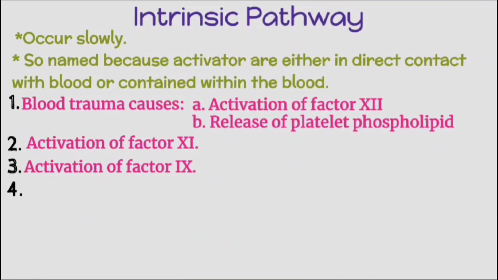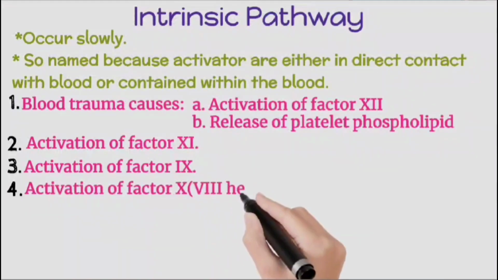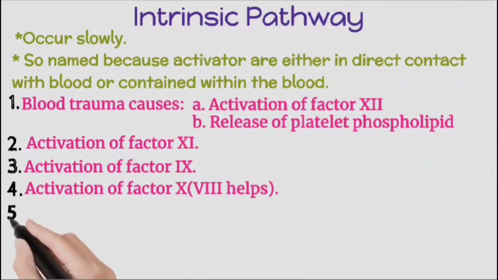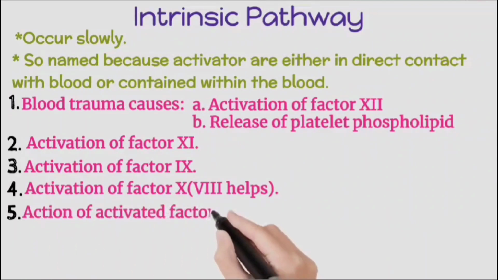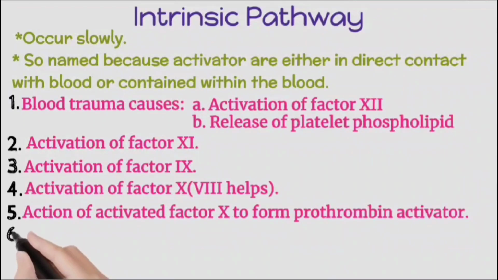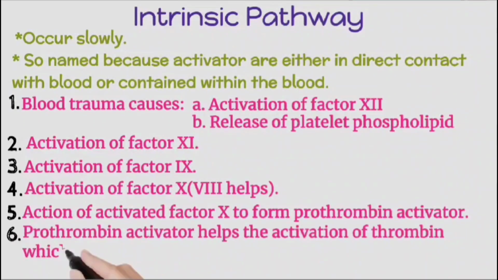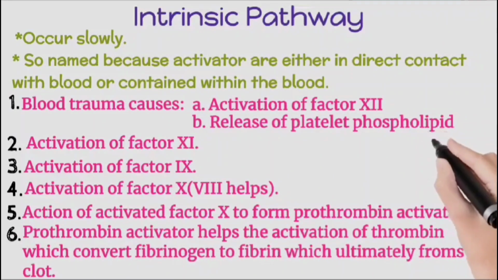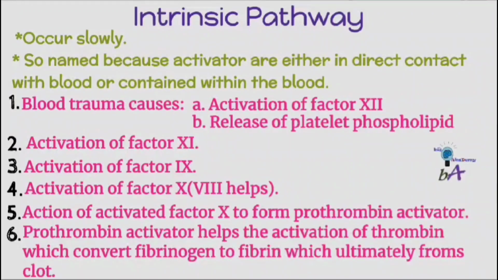then activation of factor IX, or antihemophilic factor B, then factor X, or Stuart factor, is activated. Here factor VIII plays a vital role in the activation, which ultimately forms prothrombin activator, and then the same as in the extrinsic pathway to form the fibrin clot. We can see the reaction in the next flowchart. There are different factor names used in the process.